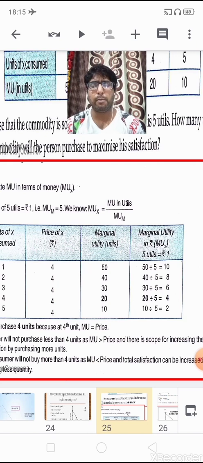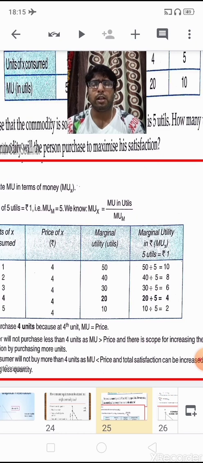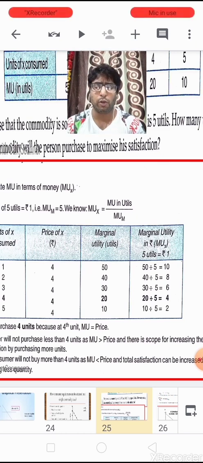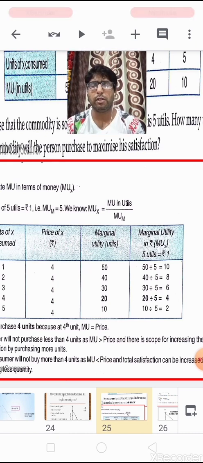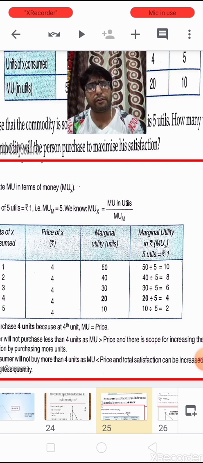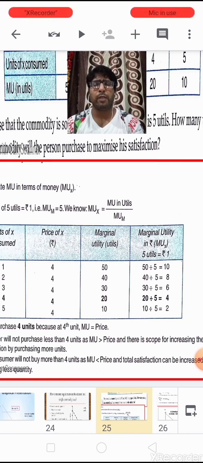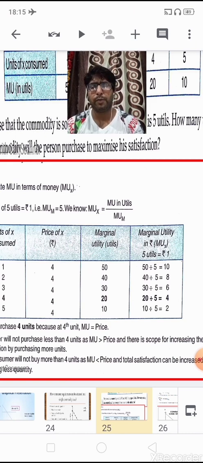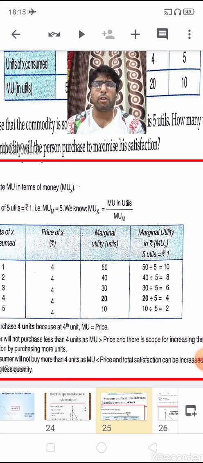So 50 divided by 5 is the conversion of utils, by which 5 utils is equal to 1 rupee. Now suppose from the consumption of the first unit a consumer is getting 50 utils of satisfaction, and if we convert it into rupees, we have a conversion scale that from every 5 utils of the commodity we are getting 1 rupee of satisfaction.